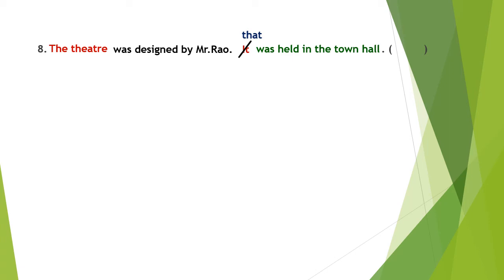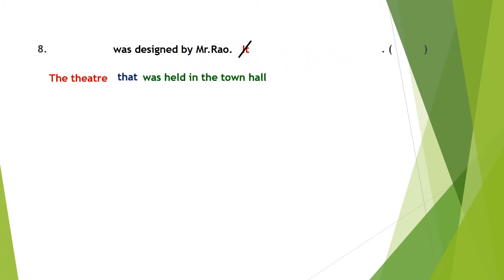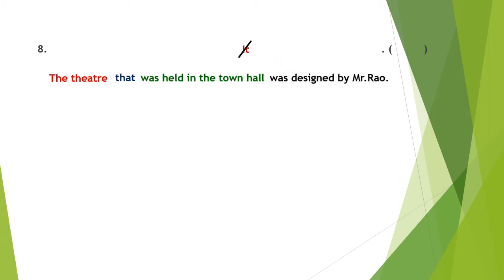First we should write the first subject, the theatre. The theatre should be written first. The relative clause that was held in the town hall should be written after the first subject. Was designed by Mr. Rao is the predicate of the first sentence. The predicate of the first sentence should be written after the relative clause. The theatre that was held in the town hall was designed by Mr. Rao. The answer is over. Okay.